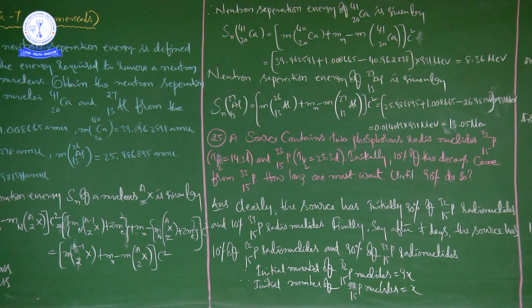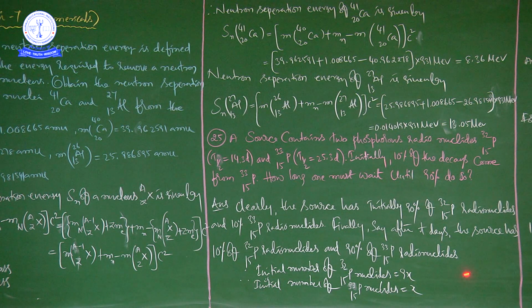Initial number of P-32 nuclides is 9x, and initial number of P-33 nuclides is x.